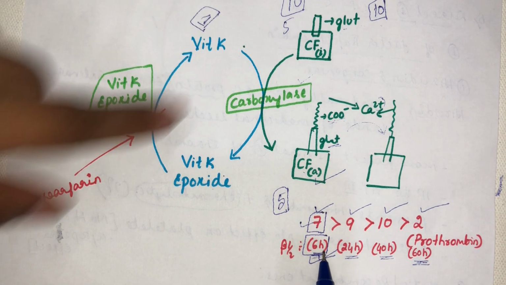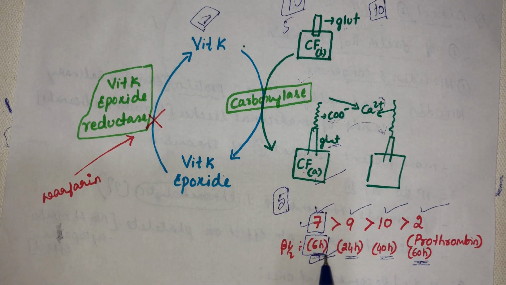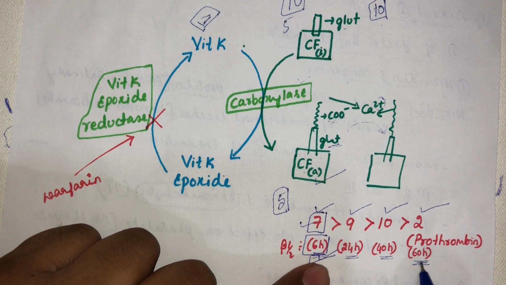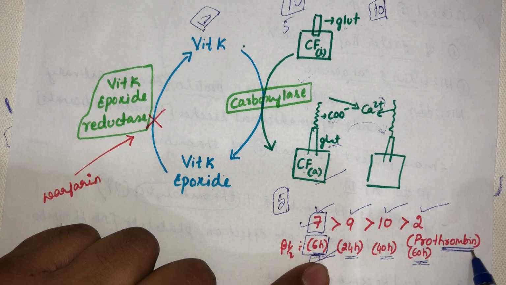And it is slow acting. Why is it slow acting? Because of this reason. Then what will be its duration of action? Until the lapse of this prothrombin clotting factor. So its duration of action will be up to 3 to 4 days.